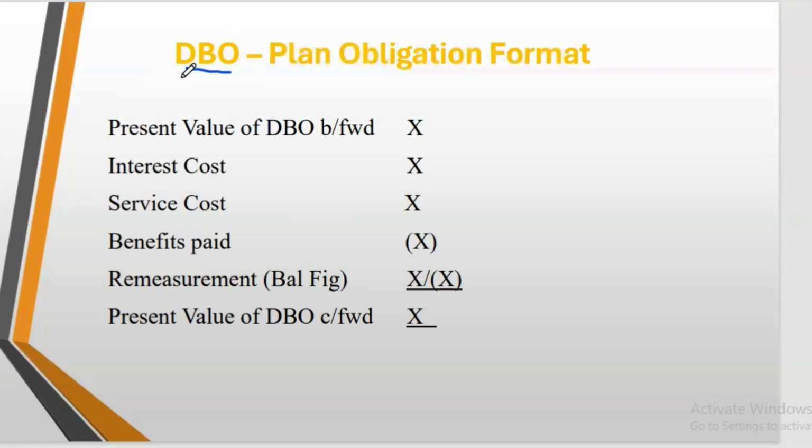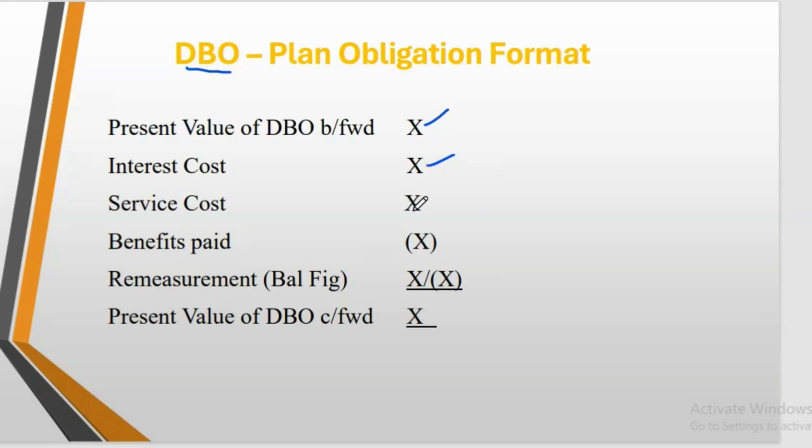Whenever we discount an amount to present value, we have something called finance cost. We have to unwind. So when we have the present value of the defined benefit obligation brought forward, we apply the interest rate on the opening, and that gives us interest cost. It's an expense which we record in the P&L.